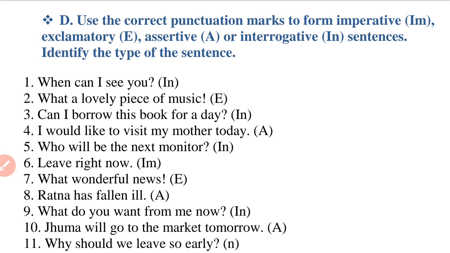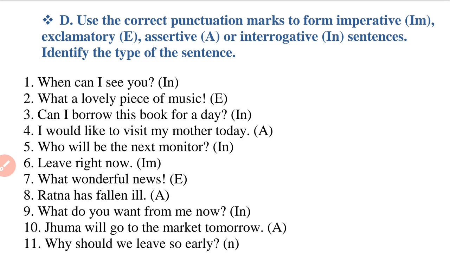Here it is an exclamatory sentence. So you have to write E at the end of the sentence. The third sentence, can I borrow this pen for a day? So it is also an interrogative question.